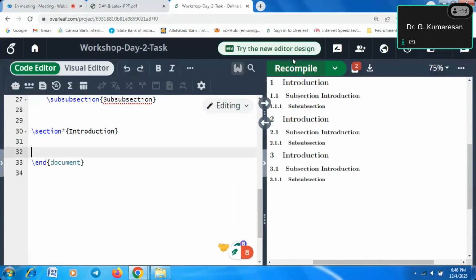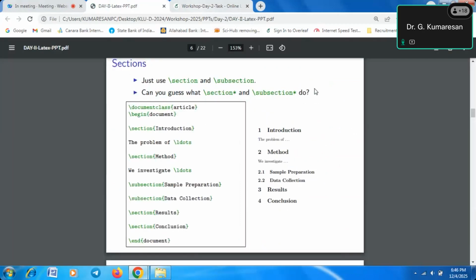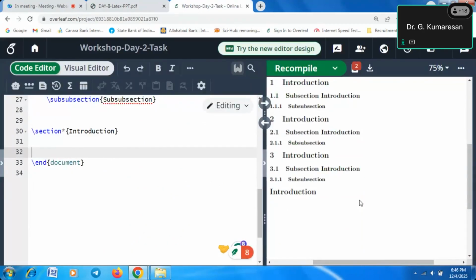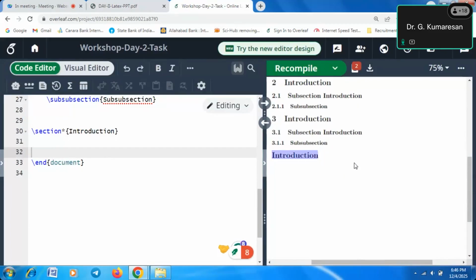This is a simple example. You see, this is the introduction. This is not having any number. We removed the numbering because we used the star. Similarly, we will follow this for all the sections and subsections. If we don't want numbering on any section, we have to use the star.